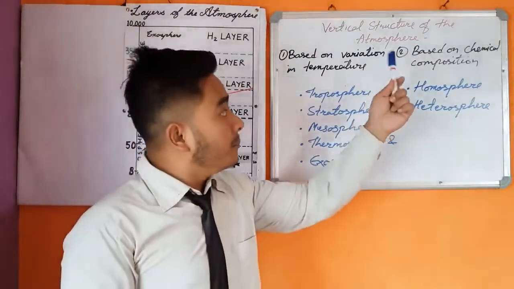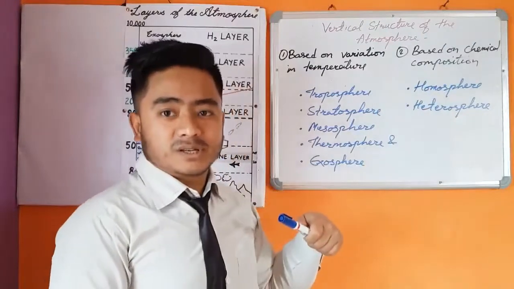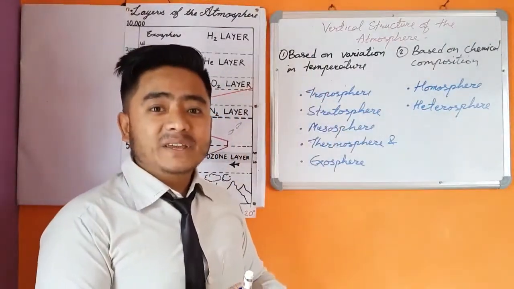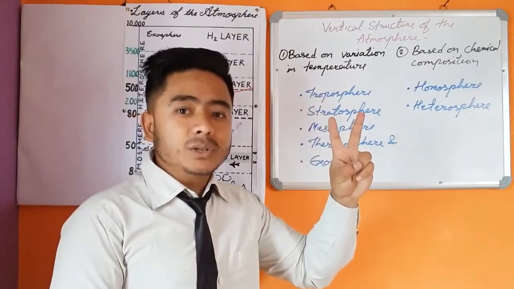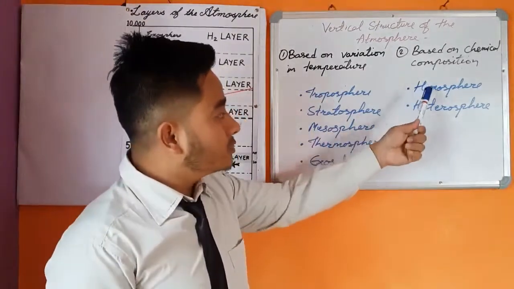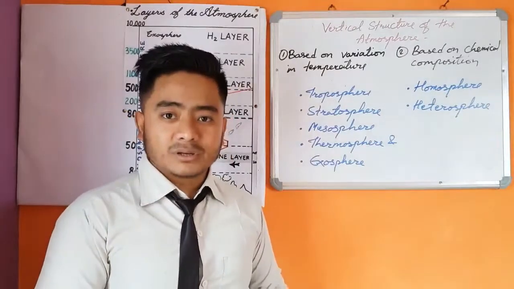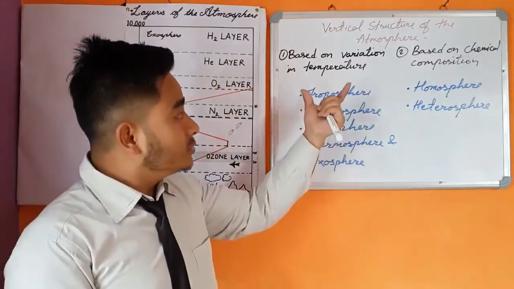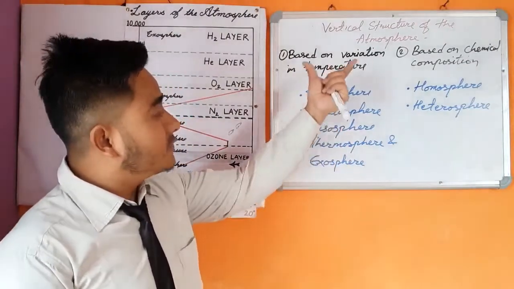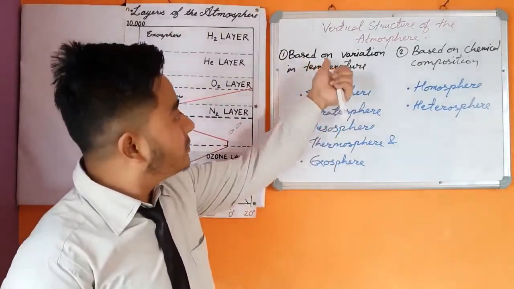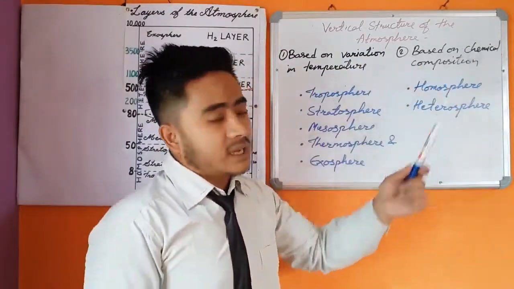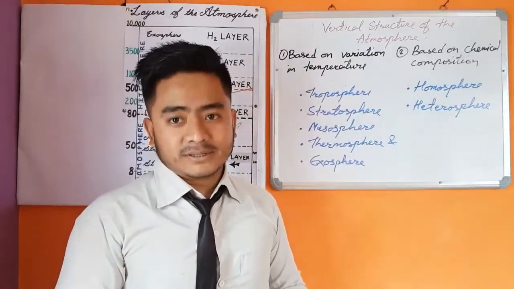In the same way, based on chemical composition, the layers of the atmosphere have been divided into 2 layers, that is Homosphere and Heterosphere. So, in this lesson, we will learn about the vertical structure of the atmosphere based on variation in temperature and based on chemical composition.